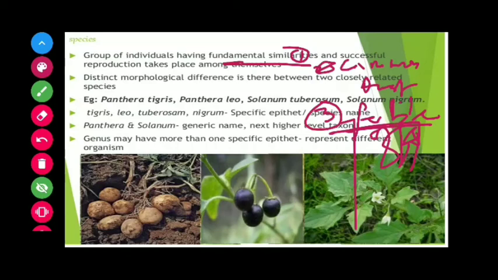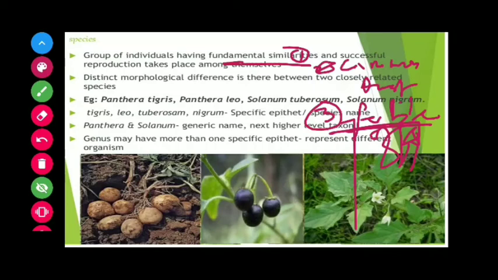In the case of asexually reproducing organisms, the species is identified by physical resemblance only, or resemblance in biochemistry. In the case of dead and preserved specimens, species are identified on the basis of morphological and anatomical resemblances. This is all about the species definition. Species include all organisms that are similar, able to interbreed and produce fertile offspring.